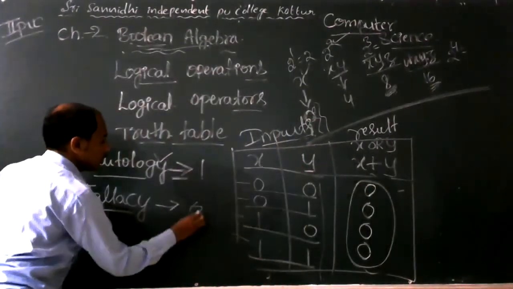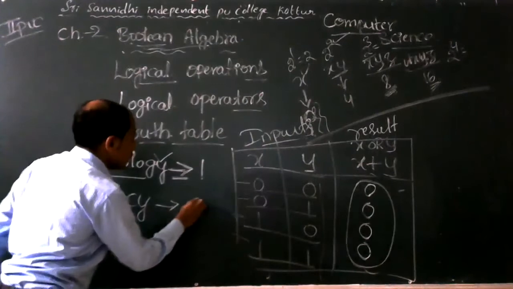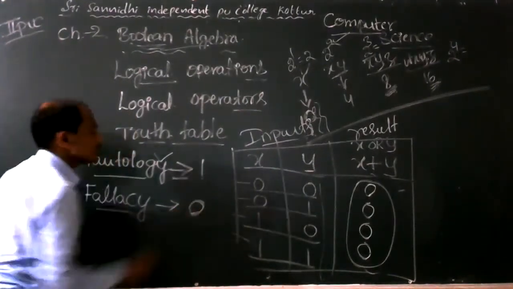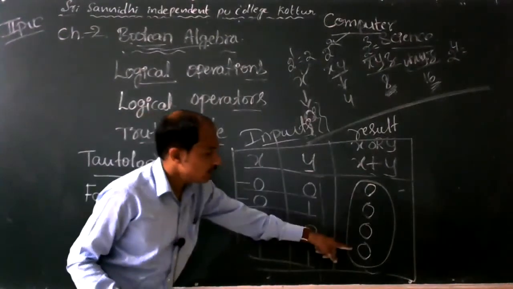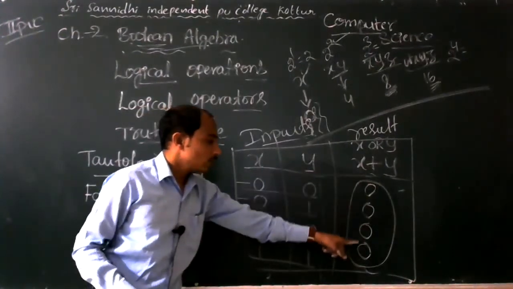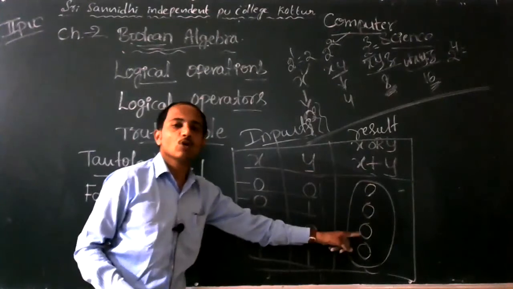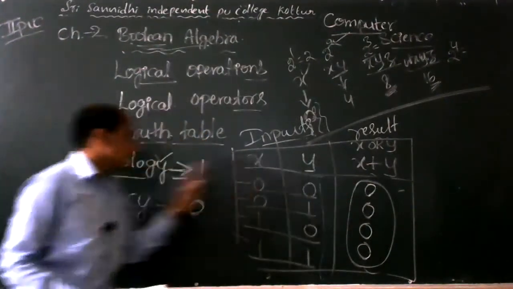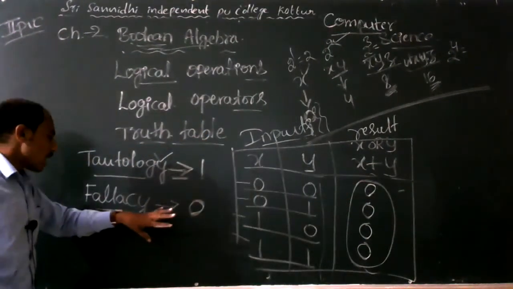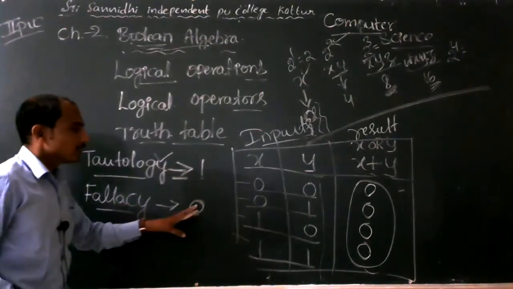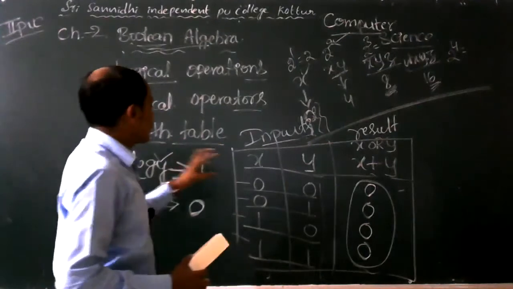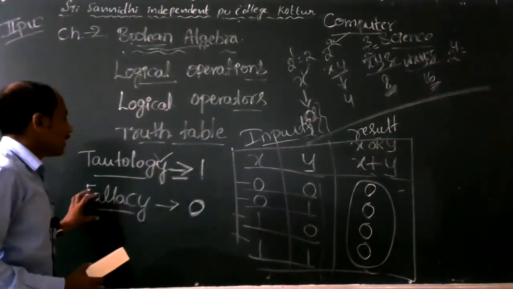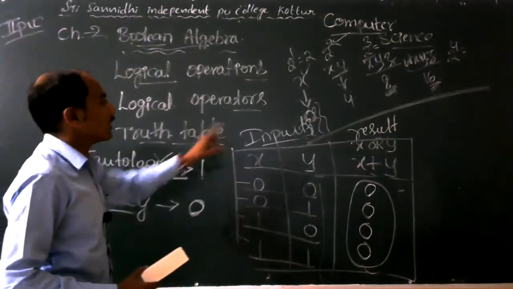This is tautology and falsy in the truth table concept.